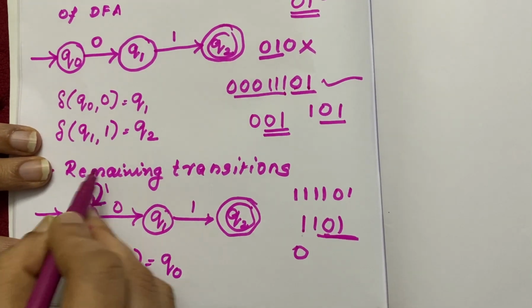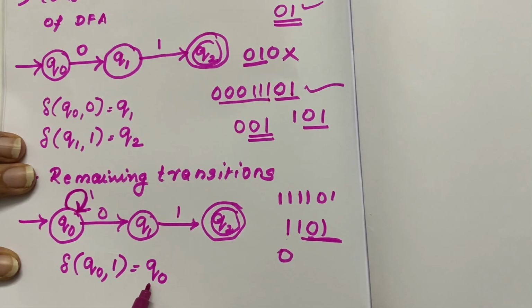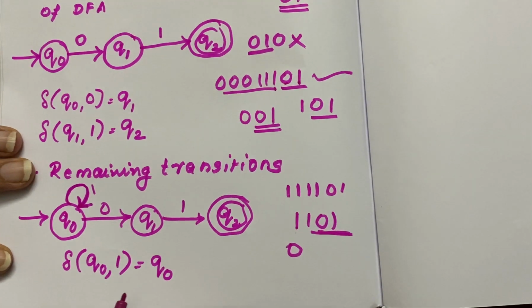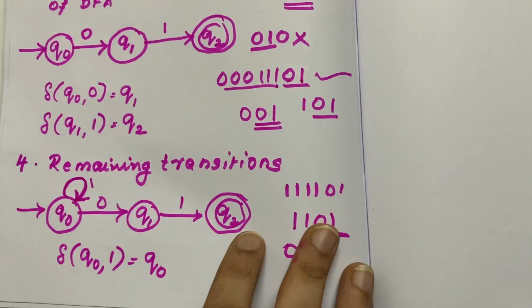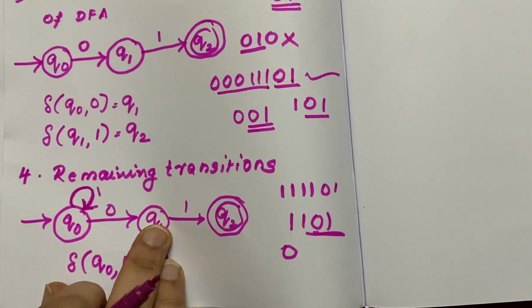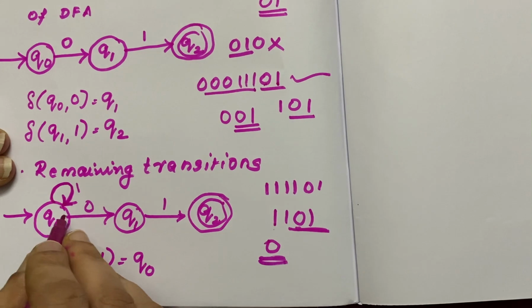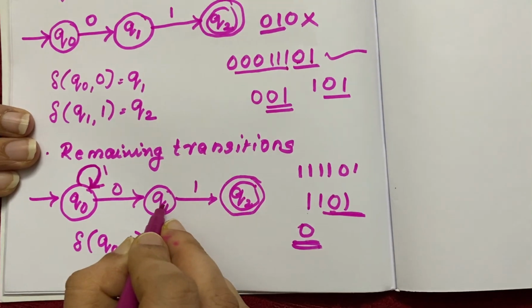Any number of 1s coming in the beginning, it will stay in the state Q0 itself. Next, if after that 0 comes, it goes to Q1. If initially 0 is there, automatically from Q0 it moves to Q1.